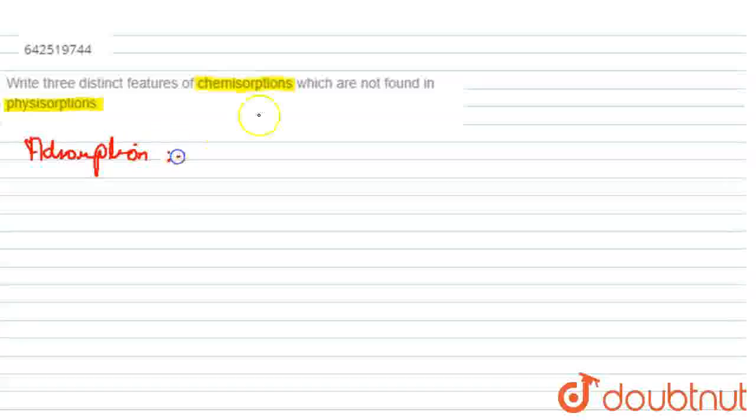Adsorption is a surface phenomenon. It is a process in which molecular species are accumulated at the surface rather than in the bulk of a solid or liquid phase. It is termed as adsorption. Now the two types of adsorption: first is chemisorption and another is physisorption.